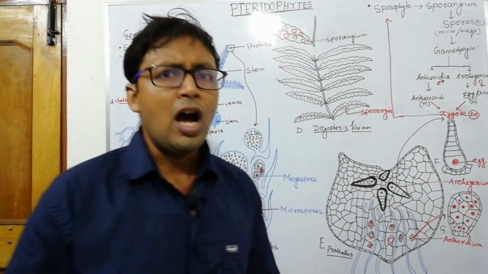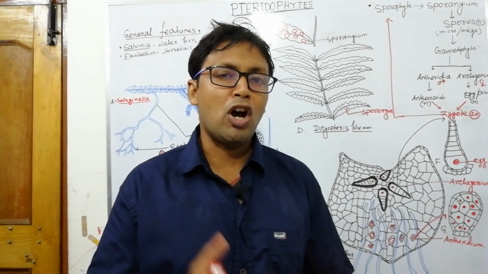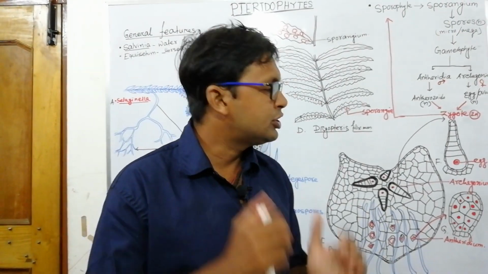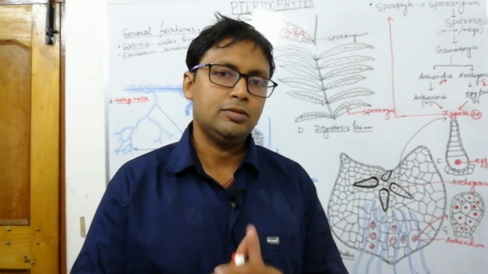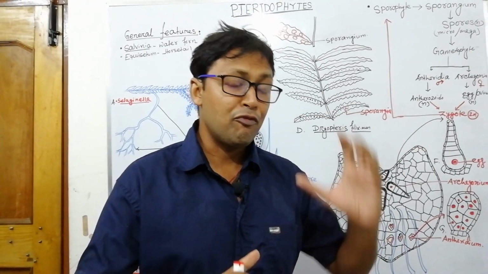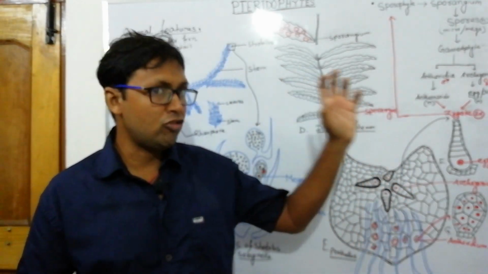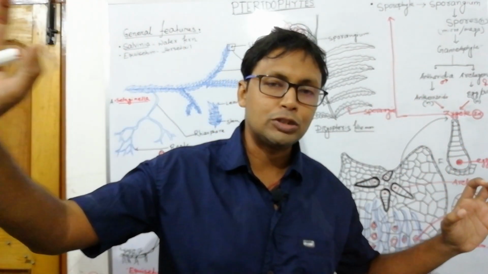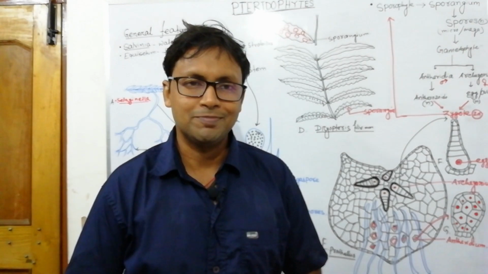Pteridophytes are higher than the bryophytes, but some traits are the same. Actually, pteridophytes share a few traits with bryophytes and a few traits with gymnosperms.